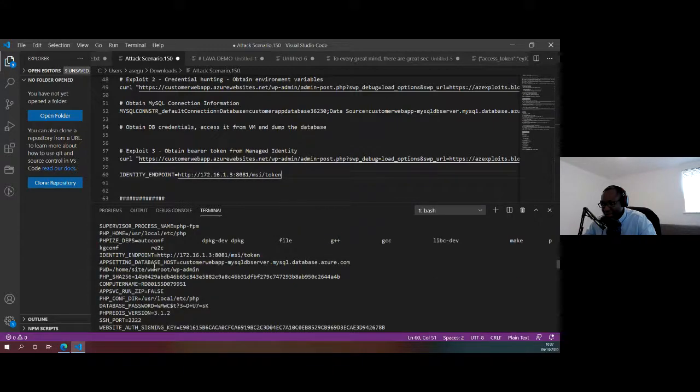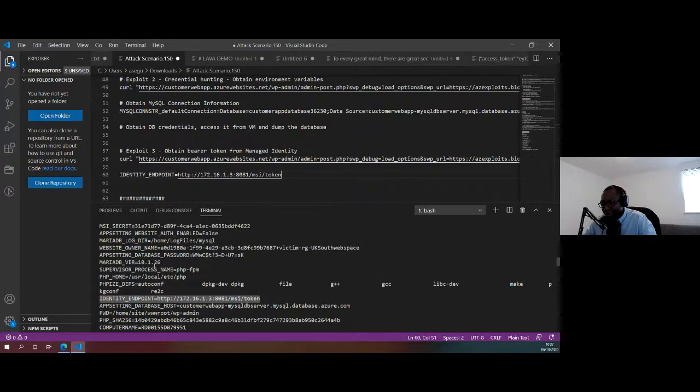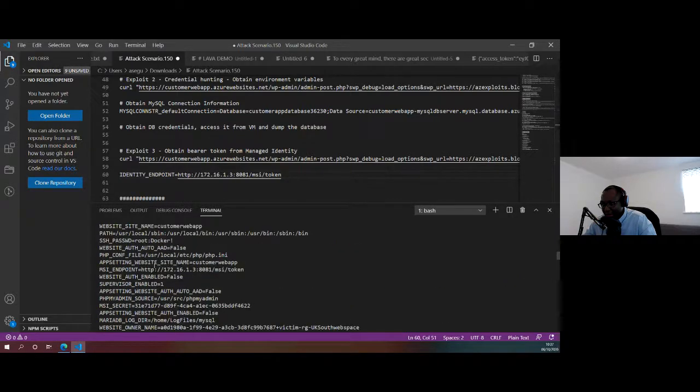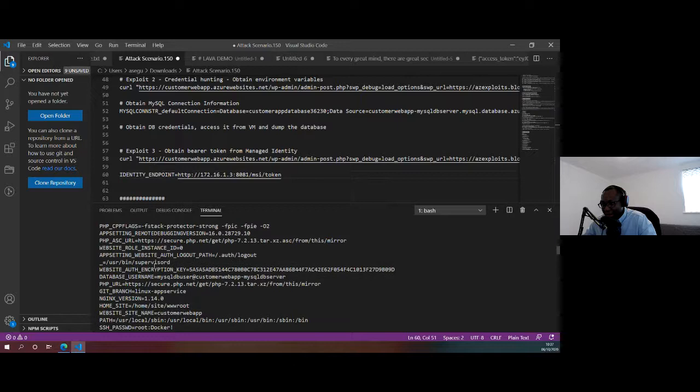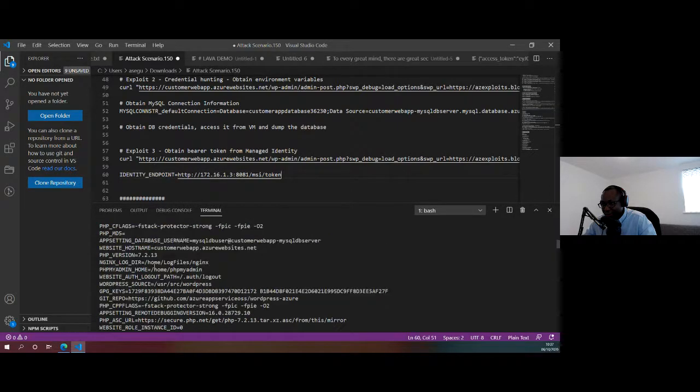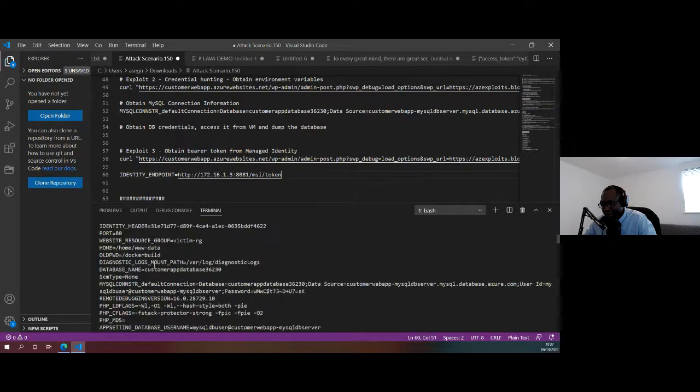This is to protect against SSRF. Microsoft added an identity header, and that needs to be passed as part of a request. So let's see if we have the identity header. Yes, here we go. So we have the identity header. To prevent against SSRF attack, that's why that's added. But now that we have both pieces of information, essentially we can bypass that protection.